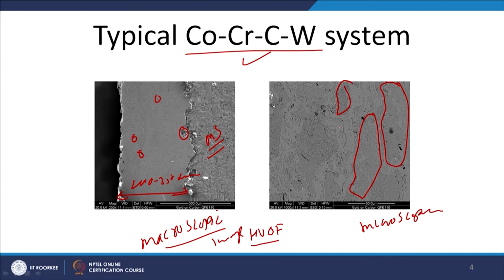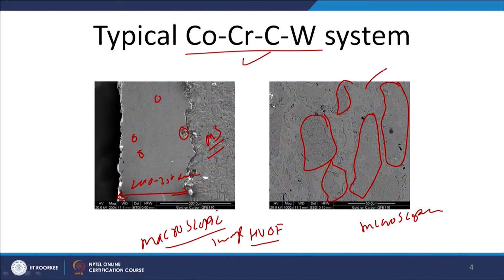These are the flattened particles which have been deposited over the surface of the substrate. These microstructural features are completely different from what we normally observe in conventional crystalline material systems. Primarily we look at whether there are discontinuities, indicating the soundness, what kind of splats are being formed and what kind of bonding there is between them. These are the microstructural features which we can observe.